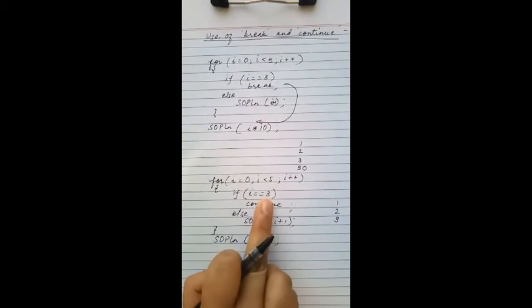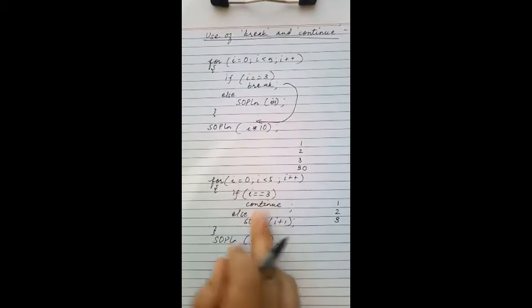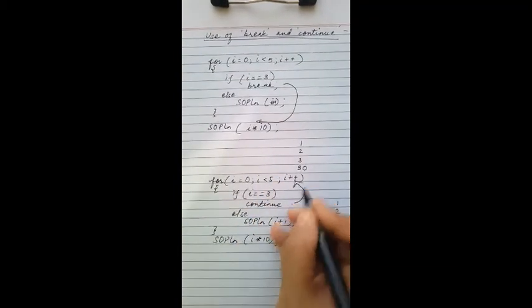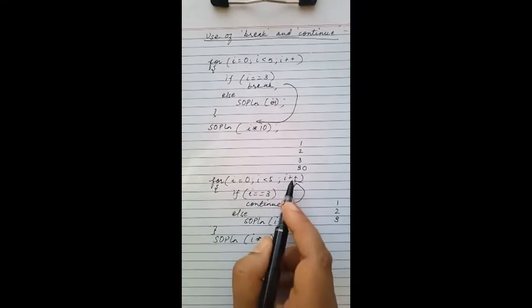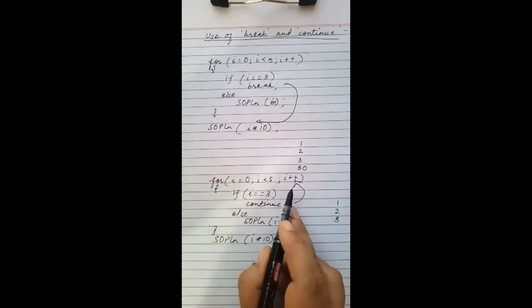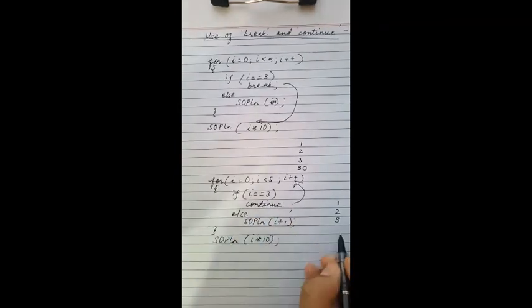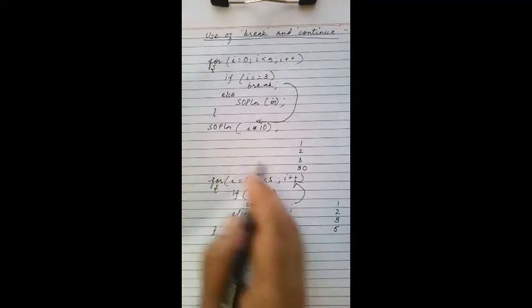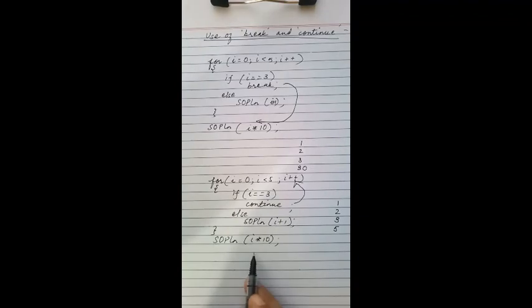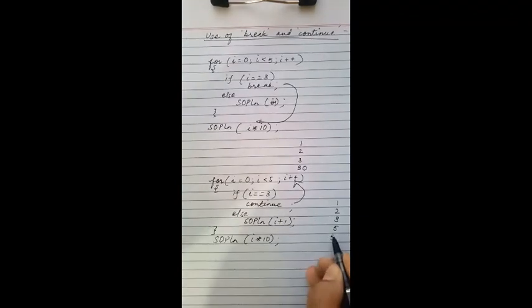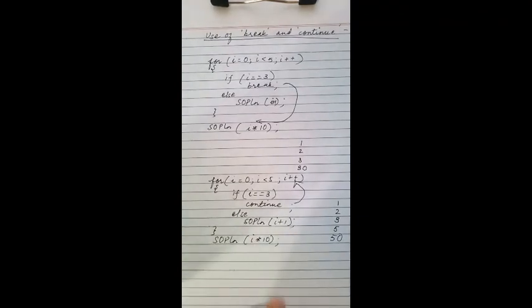I equals to 3 now. Is it equal to 3? Yes. So continue will take it to the next iteration. It will not print this. Rather, it will take to the next iteration. It will become 4 now. Is it equal to 3? No. So it will print 5. Then it becomes 5. Less than 5, it is false. So it will come out, and 5 into 10 is 50. This will be the output if I change the break statement to continue.